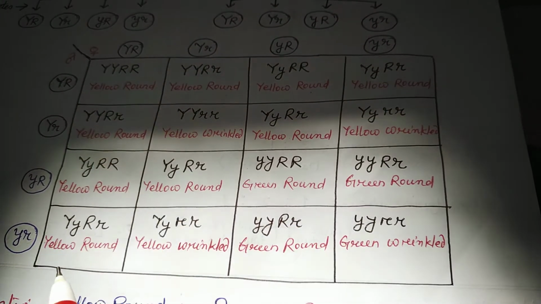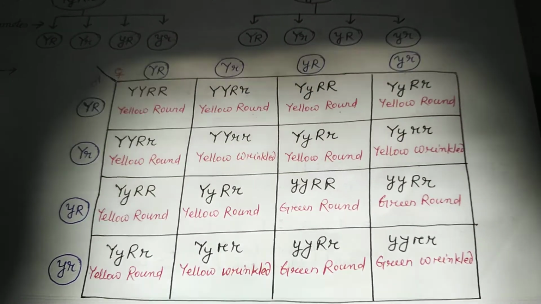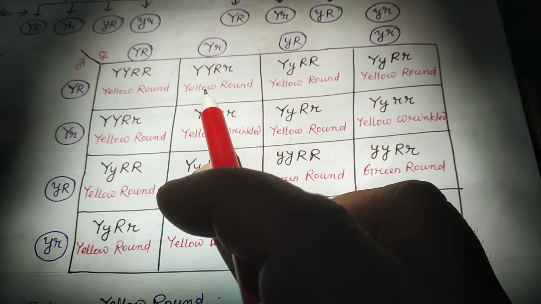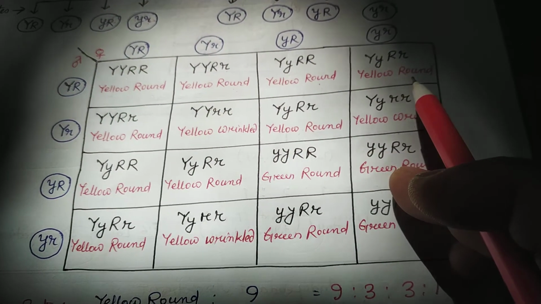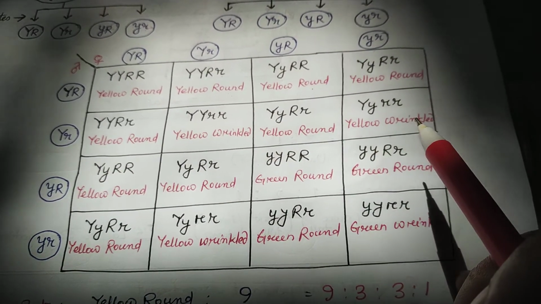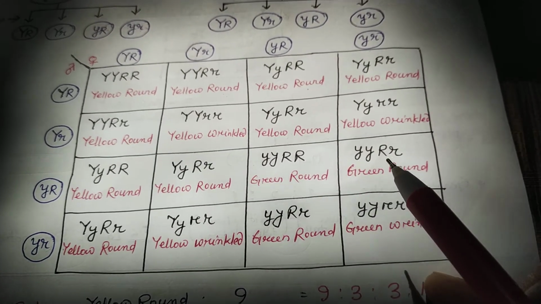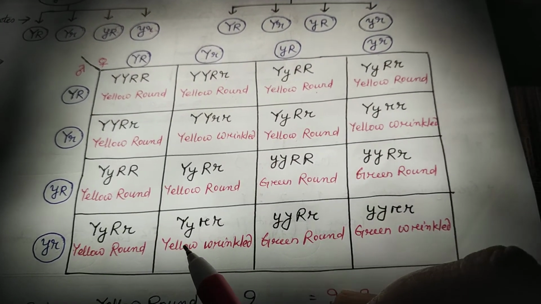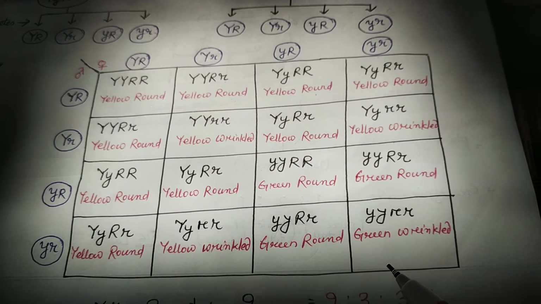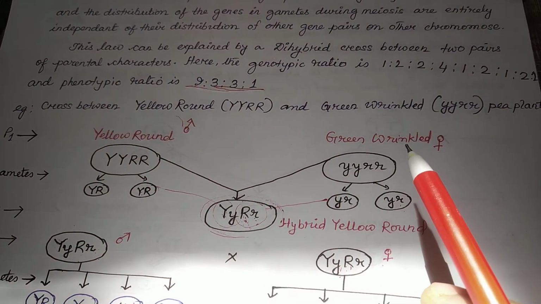So here, after completing the cross, you will see yellow round, yellow round, yellow round, yellow round, yellow round, yellow wrinkle, yellow round, yellow wrinkled, yellow round, yellow round, green round, green round, yellow round, yellow wrinkle, green round, green round. So can you see? Parents were yellow round and green wrinkle.